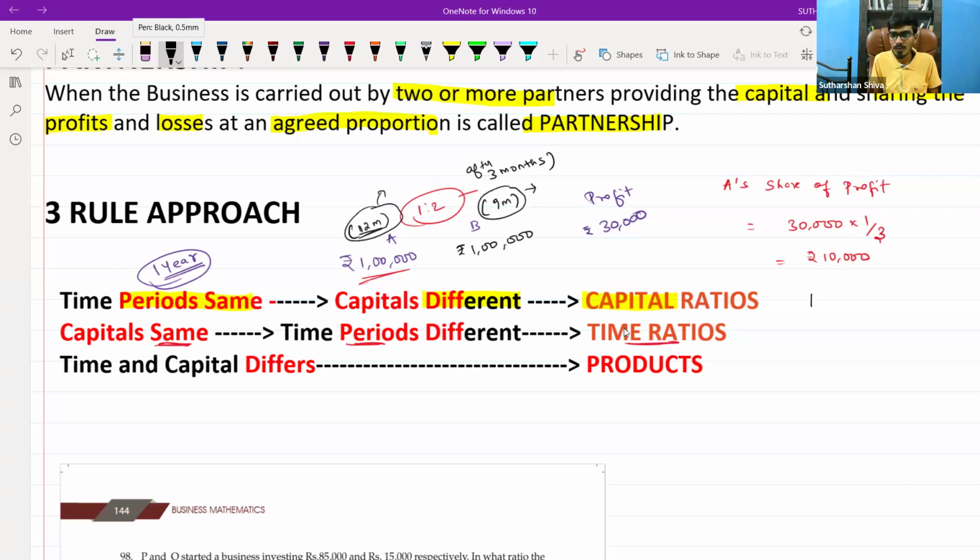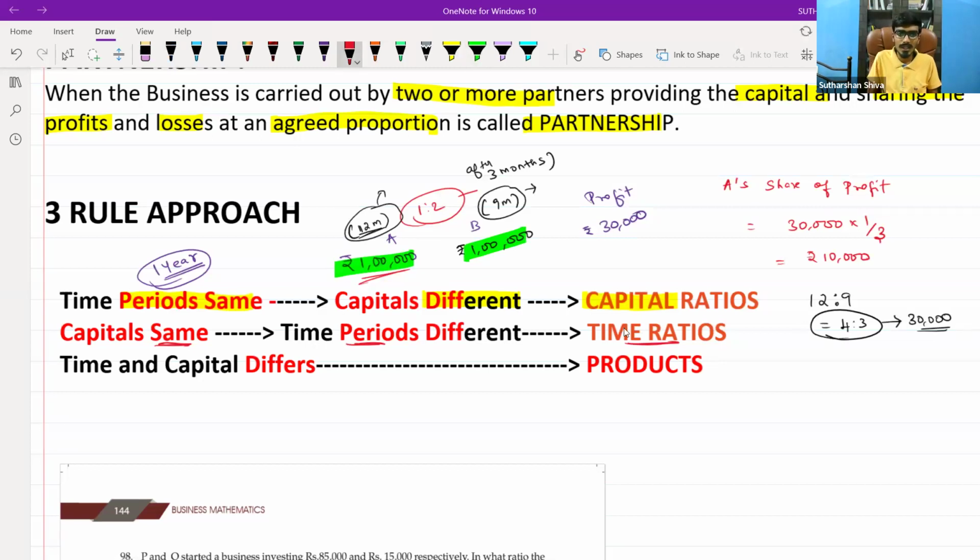So it is in the ratio of 12:9, which is 4:3. Based on this ratio, I will divide my profit of 30,000. Here the key point is that capital remains the same.